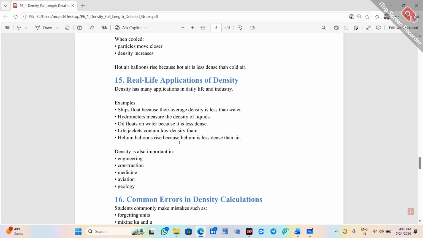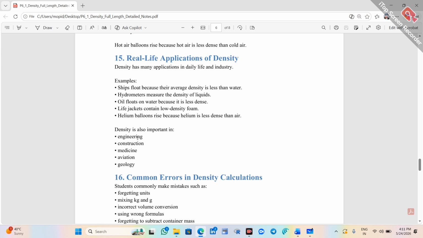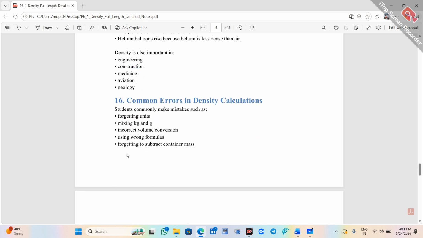Real life applications of density. See here some examples. Ships float because their average density is less than water, and hydrometers measure the density of liquids. And oil floats on water because it is less dense. Life jackets contain low density foam. Helium balloons rise because helium is less dense than air. Next, density is also important in engineering, construction, medicine, aviation, geology, etc.